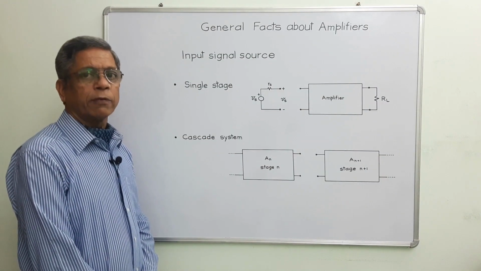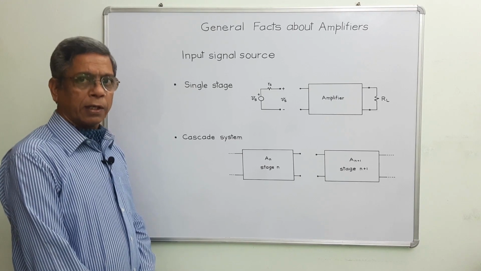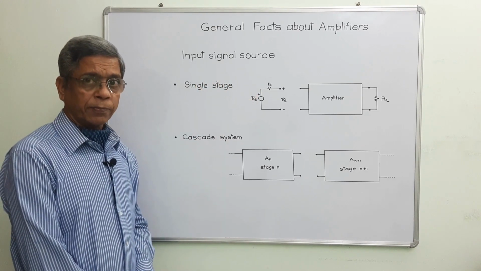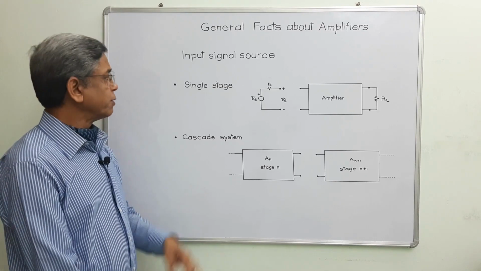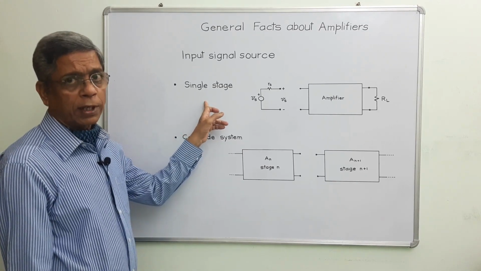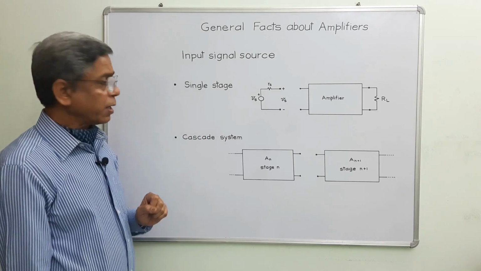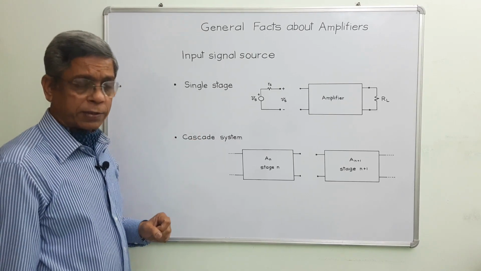These are a few general facts about amplifiers. I'll explain about the input signal source and how to connect it. There are two different cases. The very first one is about a single stage and the second one is about a cascade system. Let us consider single stage first.